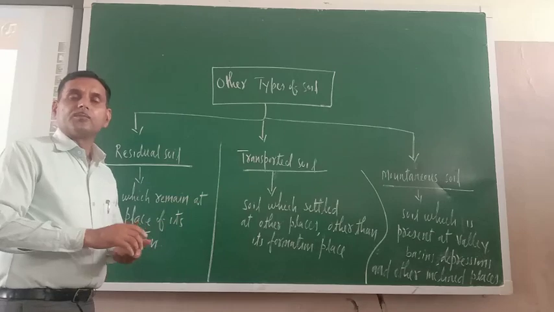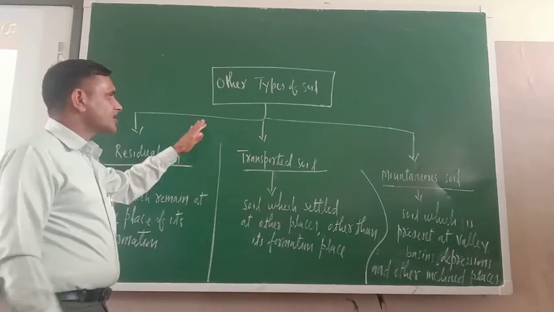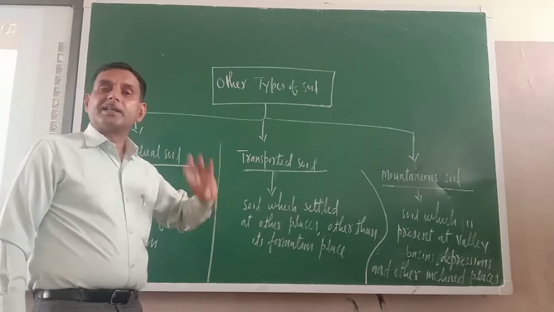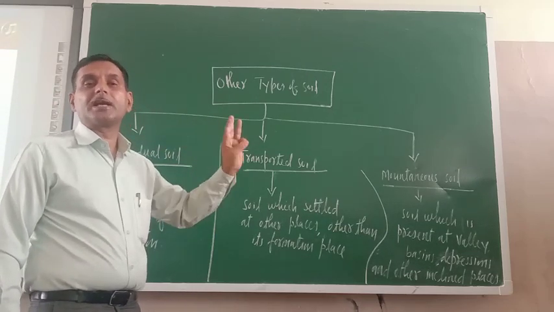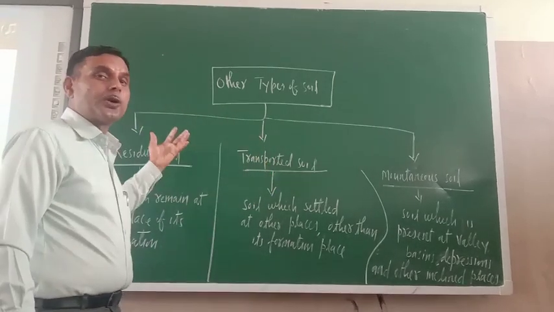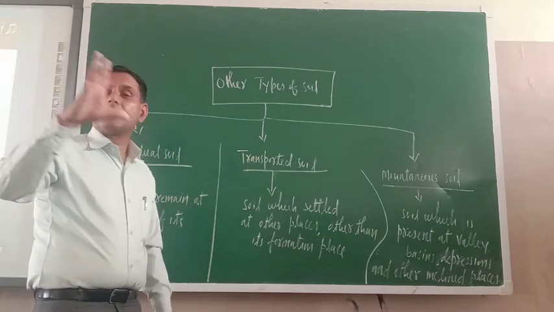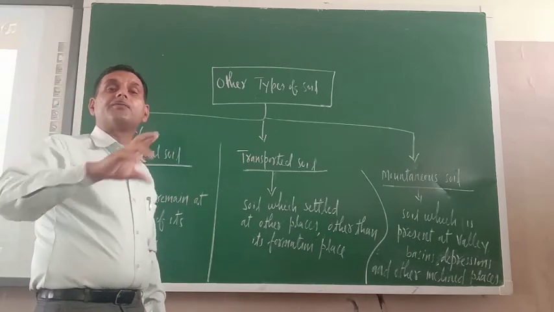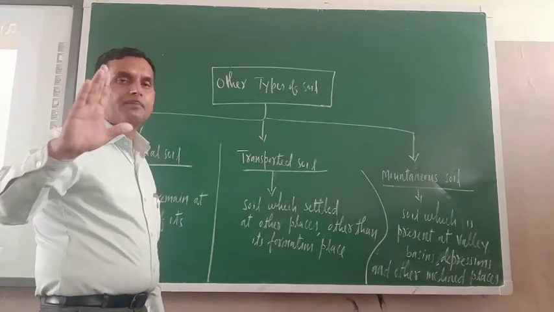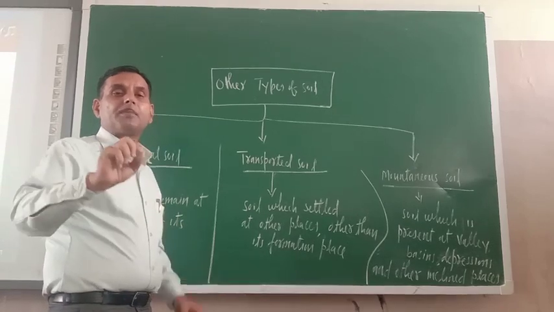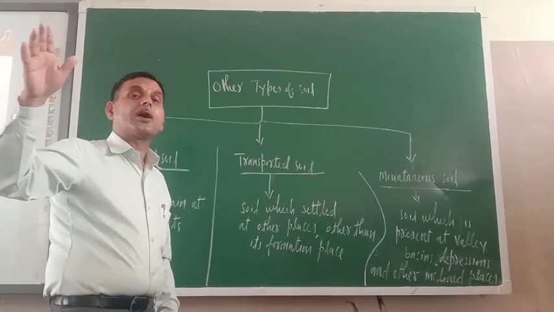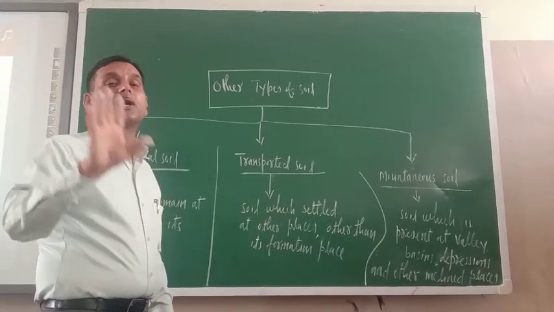So just see, what is the meaning of teaching this? The meaning of teaching is to make you aware that only three types of soil are not there. Some other types of soil are also there, and you should remember. Because of the presence of different types of soil in India, a variety of crops are grown. Now I am going to show you one map of India, and with the help of colored portions, I will show you what kind of soil is found in different states of India.